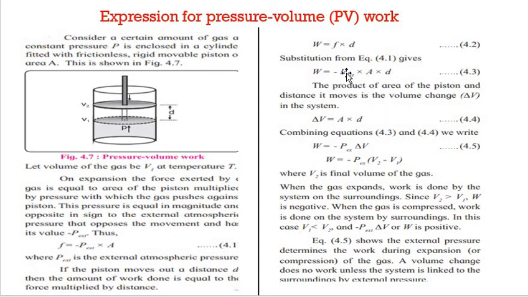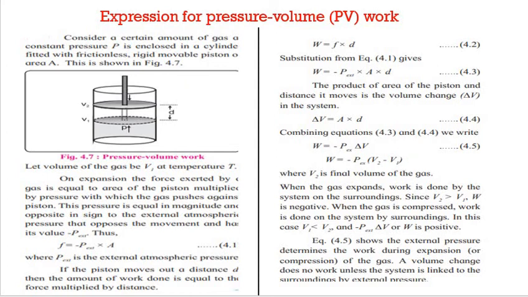So on combining, W is equal to minus P external multiplied by delta V. Delta V means final volume minus initial volume, or V2 minus V1. So W is equal to minus P external into V2 minus V1.